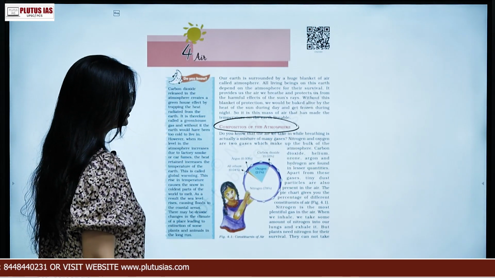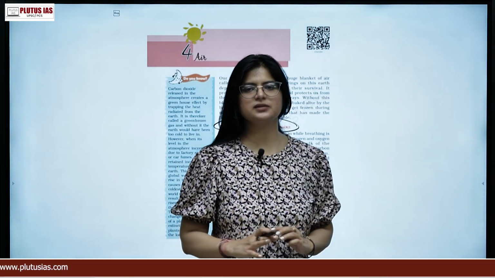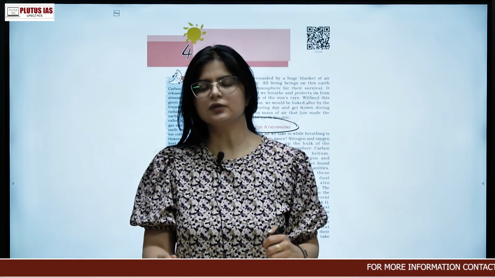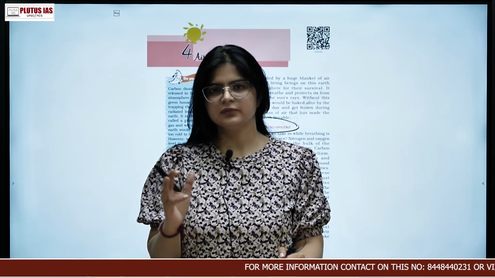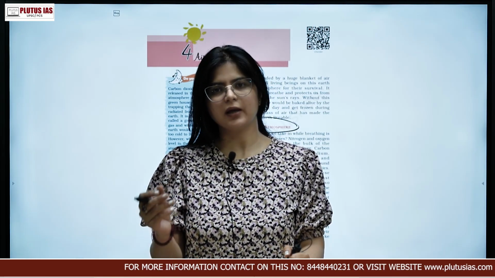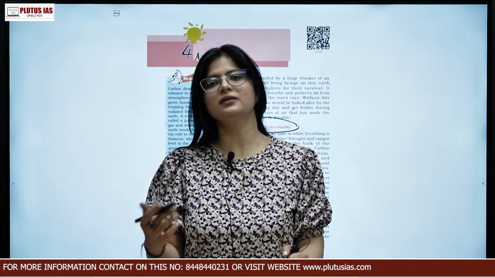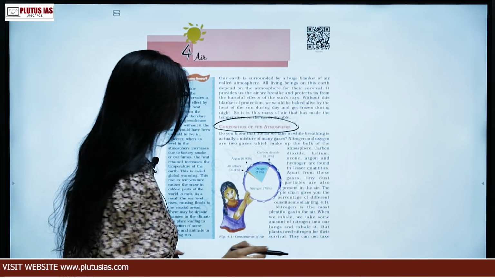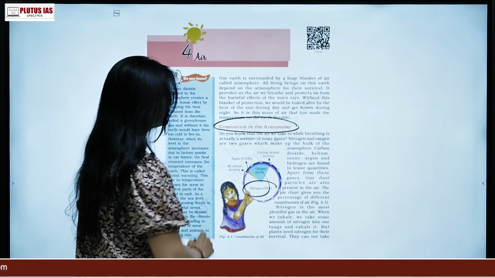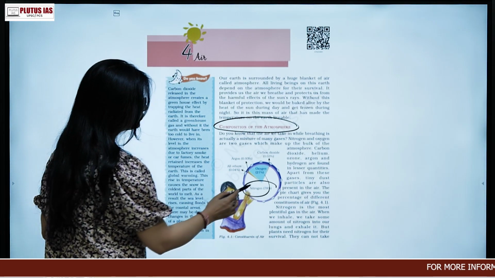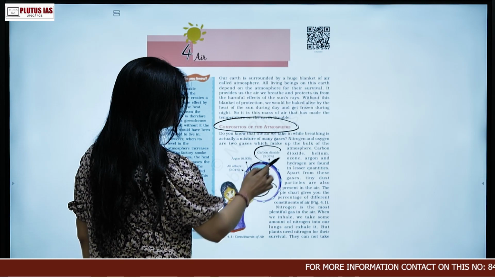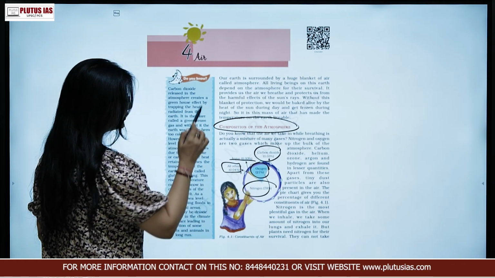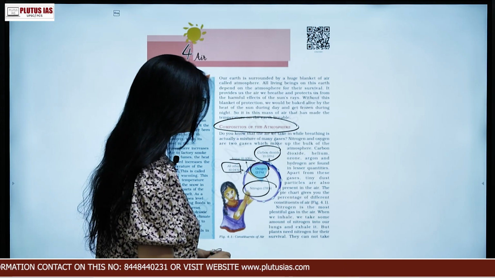What is the composition of atmosphere? We have been knowing that the atmosphere is made up of different amounts of gases. Now these gases are nitrogen, oxygen and carbon dioxide, and there are many other gases which are present in a very small amount. Talking about the percentage of all of them, 78% has been given to nitrogen, 21% to oxygen, 0.03 to carbon dioxide, 0.93 to argon and 0.04 to other gases.